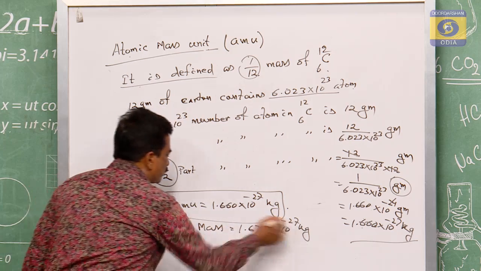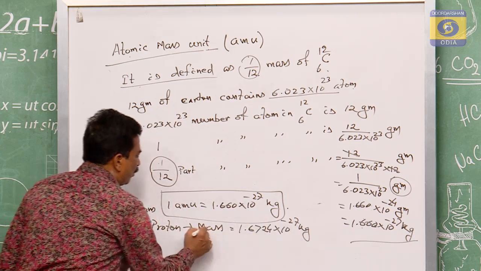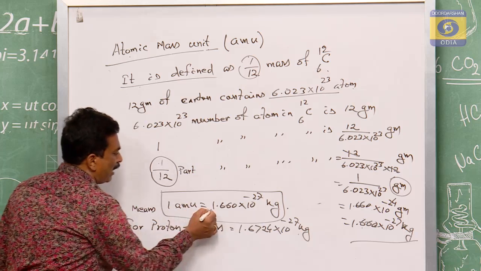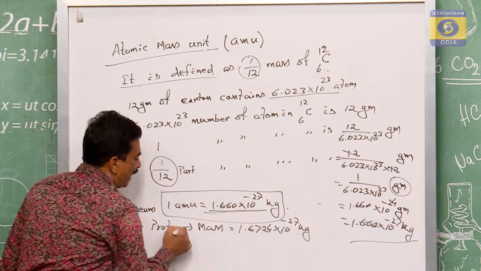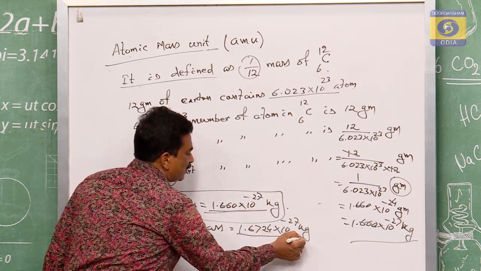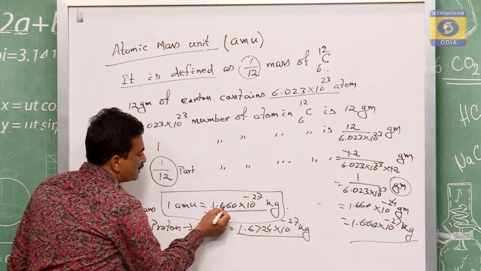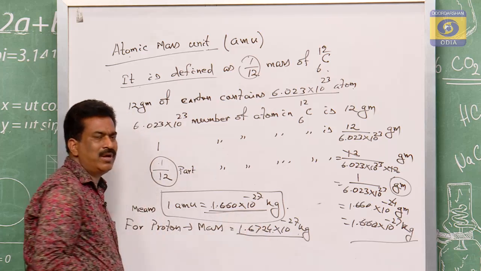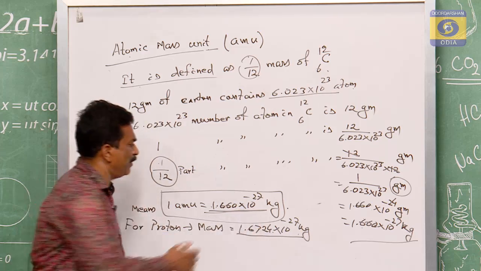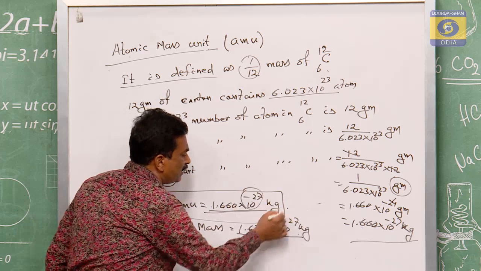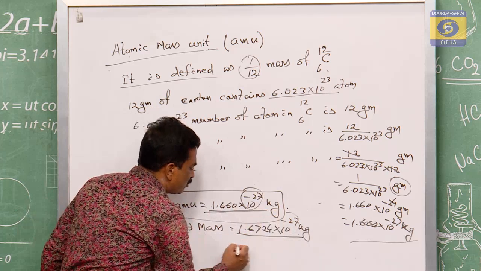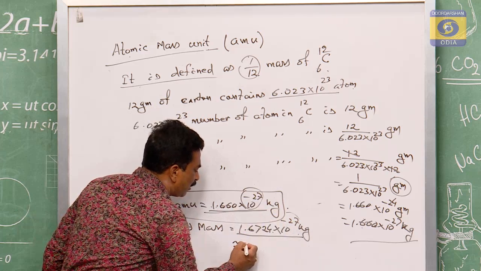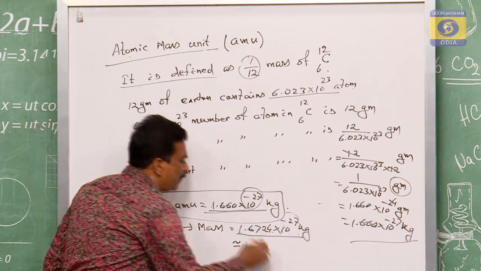And if 1 AMU is equal to this much, and the mass of the proton is equal to this much kg, 1.660 and 1.6724, it means they are nearly the same. This is 10 to the power of minus 27, this is also 10 to the power of minus 27. So this is also nearly 1 AMU.